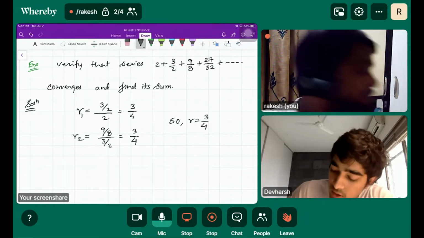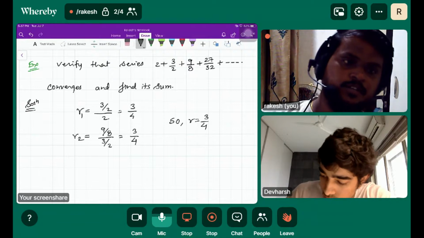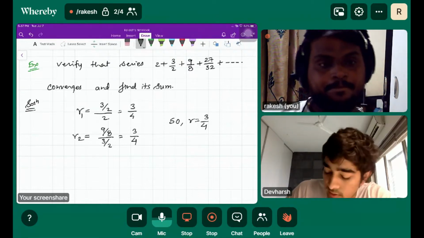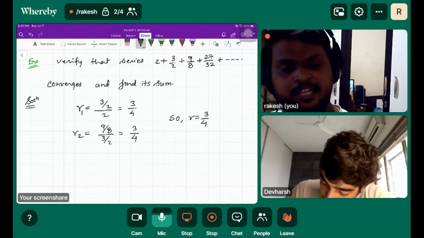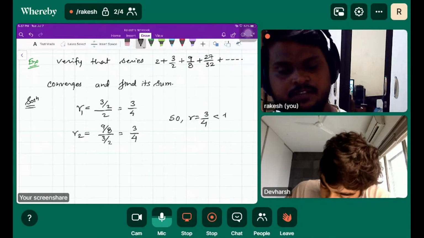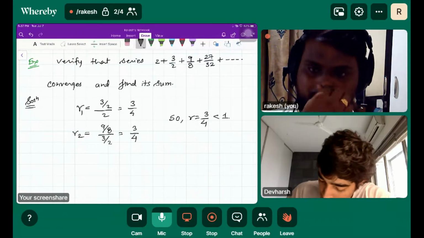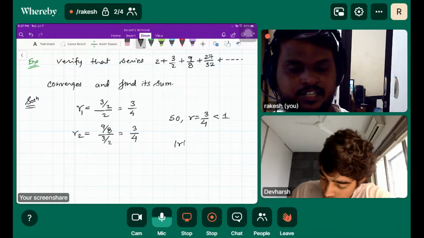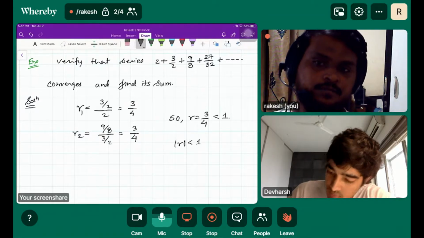So the common ratio is 3/4. This 3/4 is less than 1, and we need to verify that. Once we found that mod r is less than 1, the given geometric series converges.